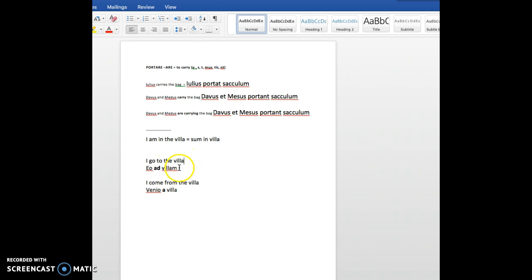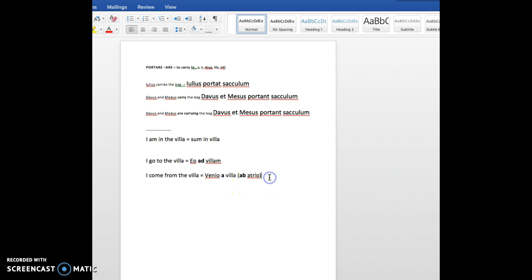If there is a movement, though, you use the preposition ad plus the accusative, okay? So I go to the villa, eo ad villam. If you are coming from the villa, you use the preposition a or ab. It's ab if the word starts with a vowel, okay? Because you cannot say a atrio, so you say ab atrio, okay?